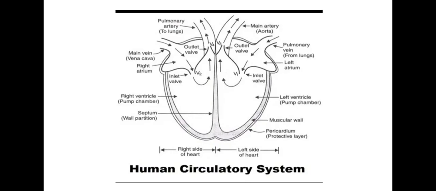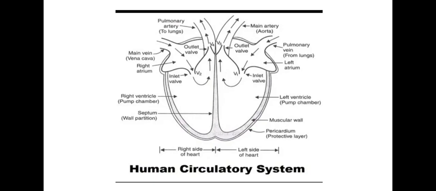Now before going to describe the circulation of blood in a human body, let us keep two main points in our mind. Firstly, the blood circulates in our body in two forms. Just remember it. First is oxygenated blood and second is deoxygenated blood. So what is oxygenated blood? Oxygenated blood is that blood which carries oxygen in it.